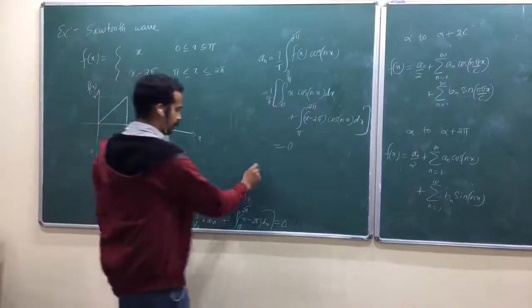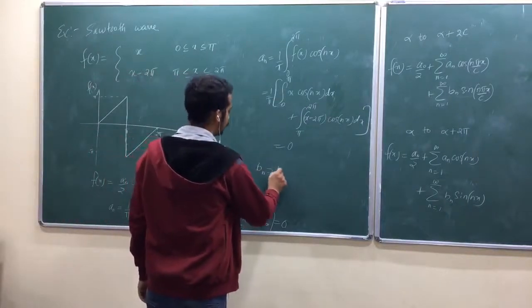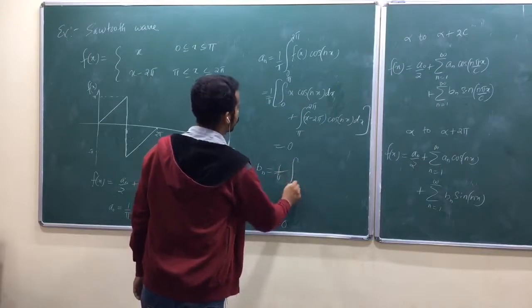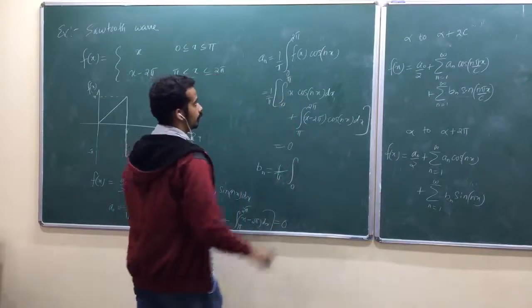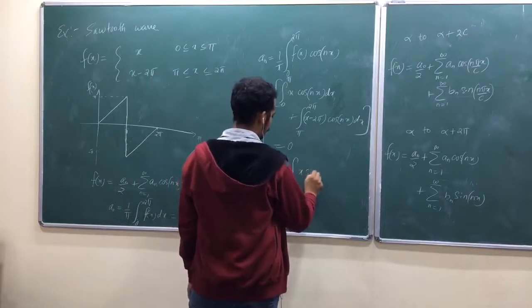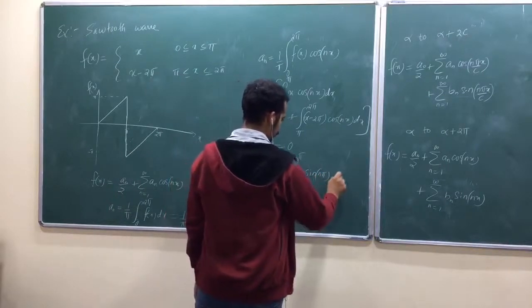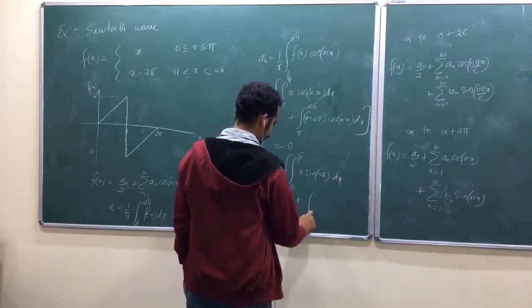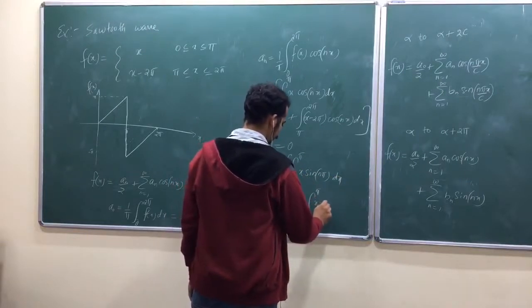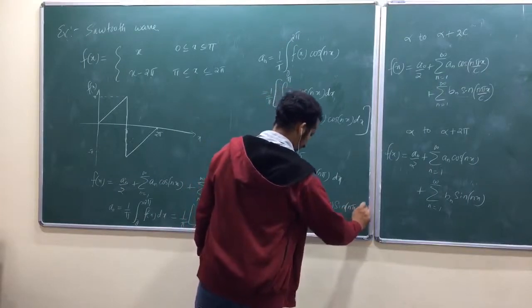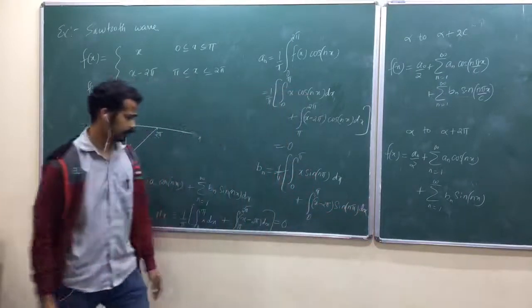Again, you have to find Bn. What is Bn? Again 1 by pi, same as this one, isn't it? So x into sin nx from 0 to pi, plus the integral from 0 to pi of x minus 2 pi into, can you calculate?